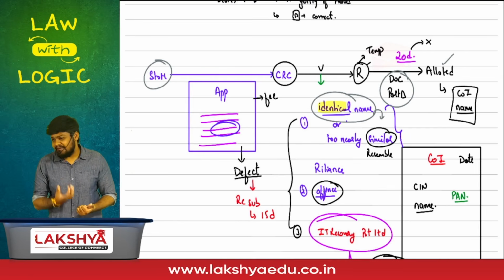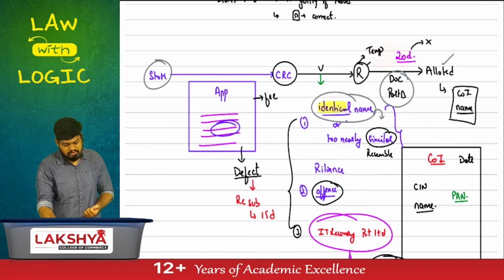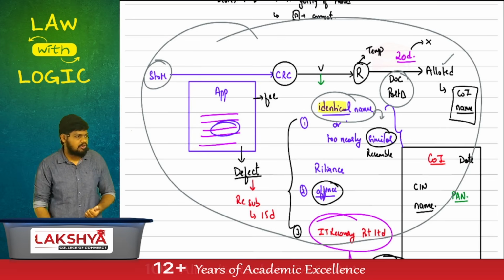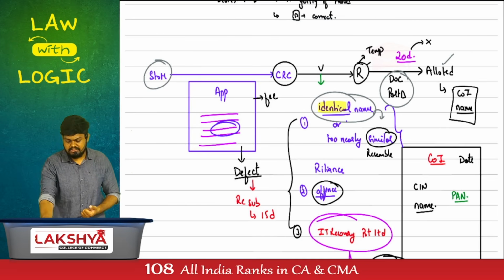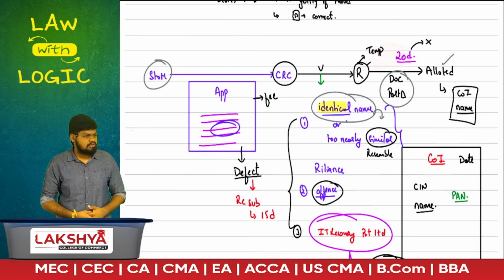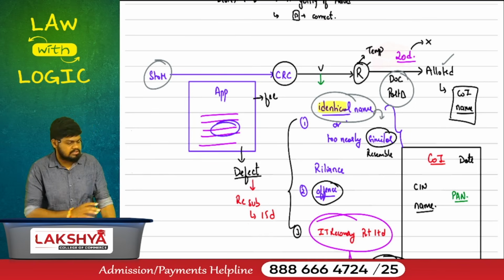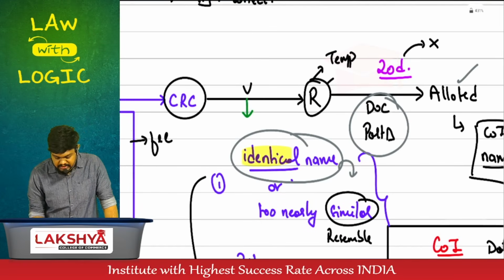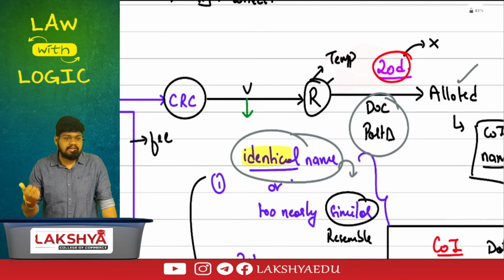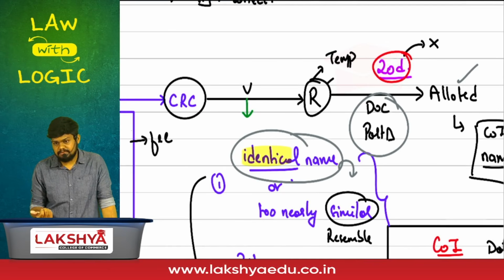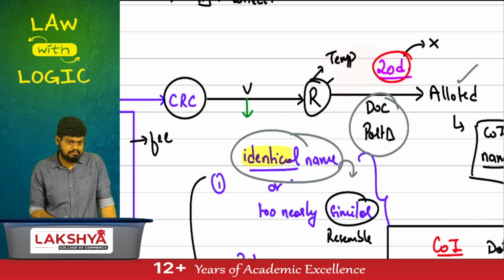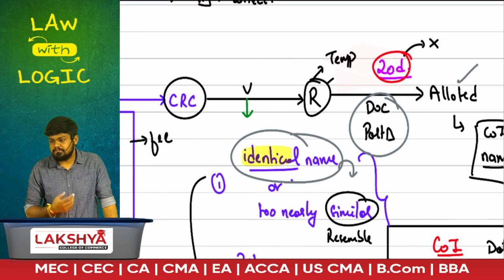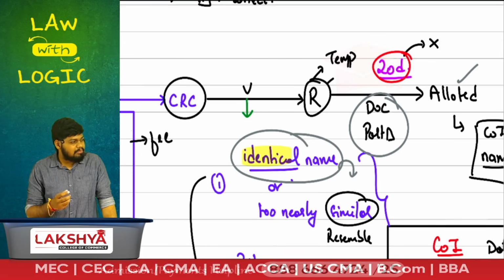Do they already have a name? Have they gone through all this process at the time of incorporation? Yes, but they want to change it. Can they change the name? If they want to change it, they'll make application to the CRC. Entire process will be same, except that because it is a company, think about it, if it is already a company, they have to follow rules and regulations. They cannot change name as and when they want. They have to conduct a general meeting. They have to pass a special resolution. They have to get approval from central government. There's a procedure to be followed. Will that procedure take time?